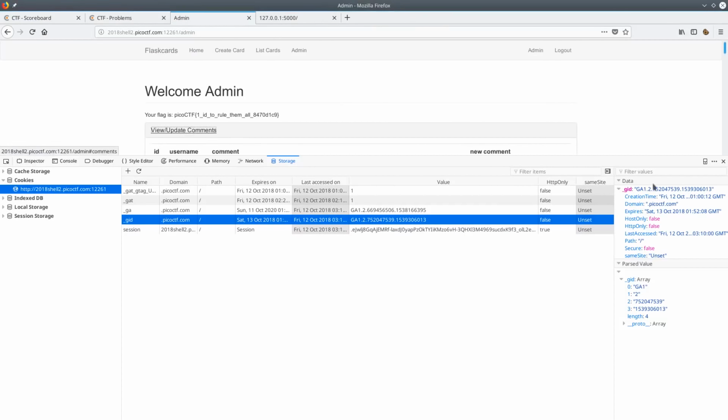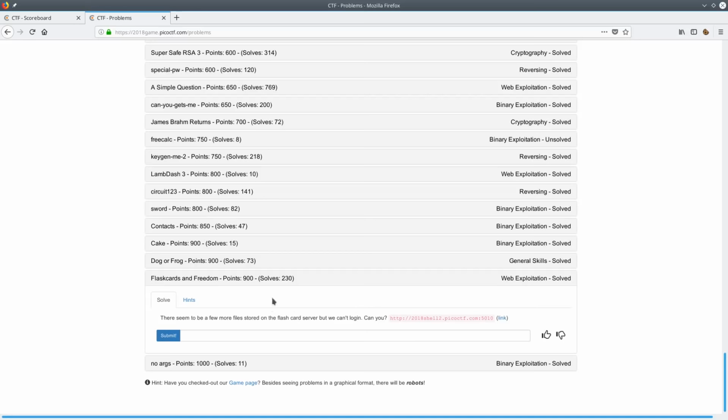Okay, so the third and final Flaskcards question is called Flaskcards and Freedoms, worth 900 points, with 230 solves. This question actually was not that difficult. It has 230 solves, and for being 900 points, you can see it should be closer to maybe around 50 solves. I was kind of upset that this was the web question worth the most points, because the most difficult web question was Lambdash. When I go over the solution, you'll see it really wasn't that hard.